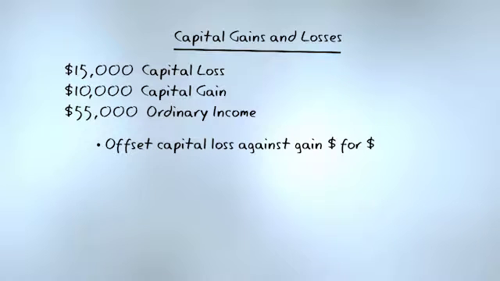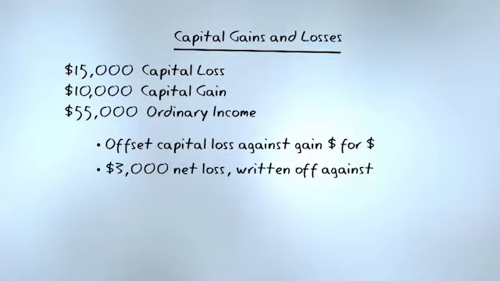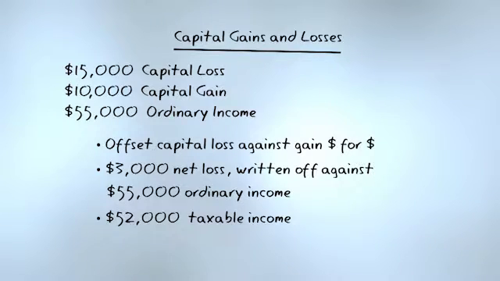I can take $3,000 of that net loss and write it off against my income of $55,000, so that reduces my taxable income to $52,000. I have $2,000 of that net loss that I have not used, and I can carry that over to a later tax year, and there is no time limit as to how long I can carry it.